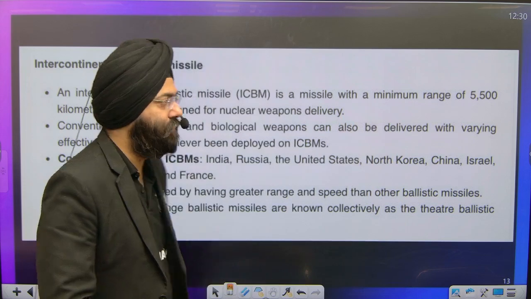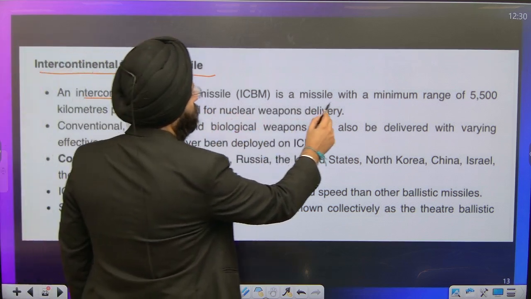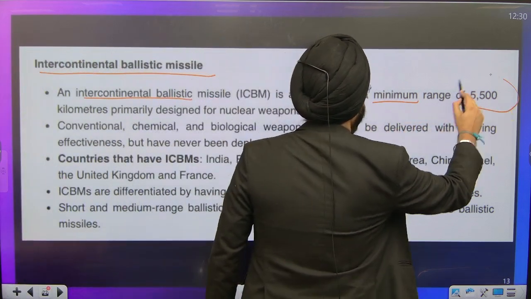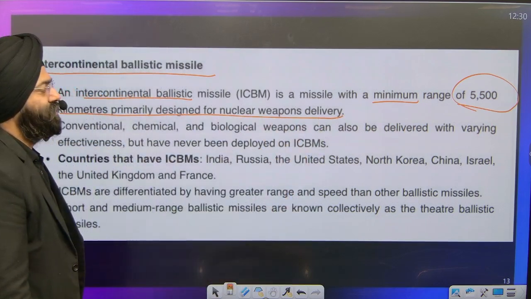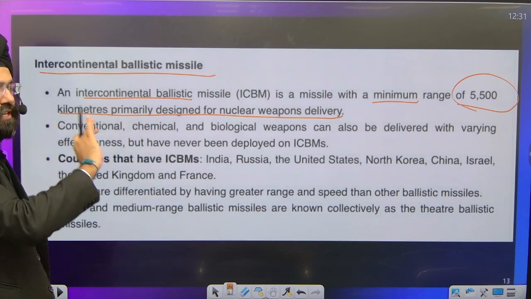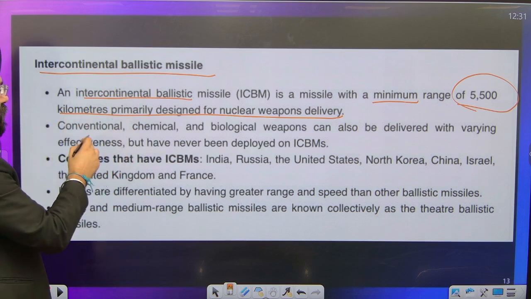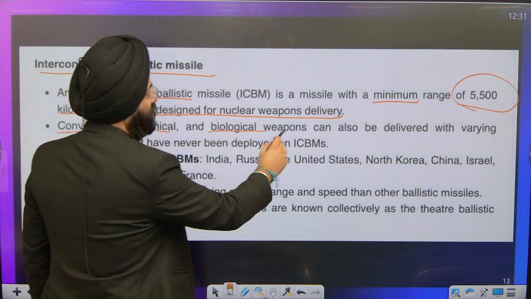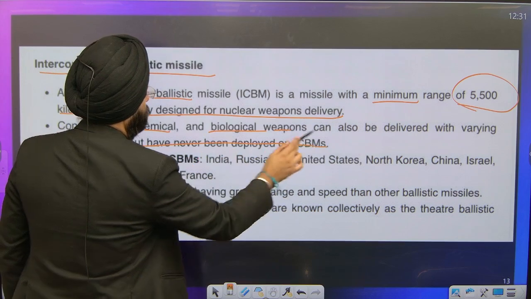So what is ICBM? Intercontinental ballistic missile. ICBM is a missile with a minimum range of 5,500 kilometers, primarily designed for nuclear weapon delivery. That means having a warhead with nuclear material inside it in order to cause large scale destruction. Conventional, chemical, biological weapons can also be delivered effectively, but have never been deployed on ICBMs.